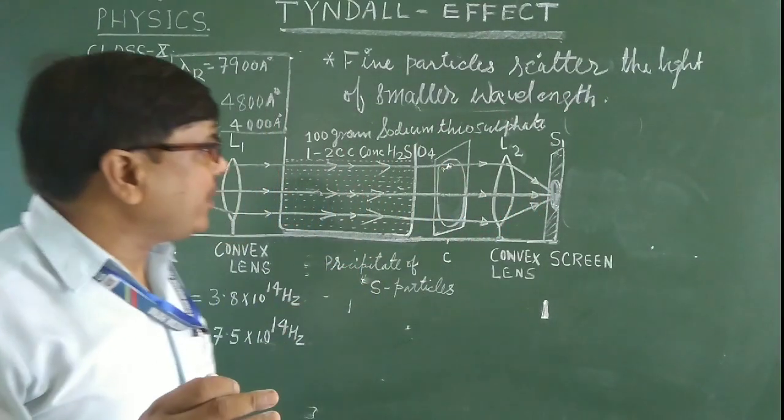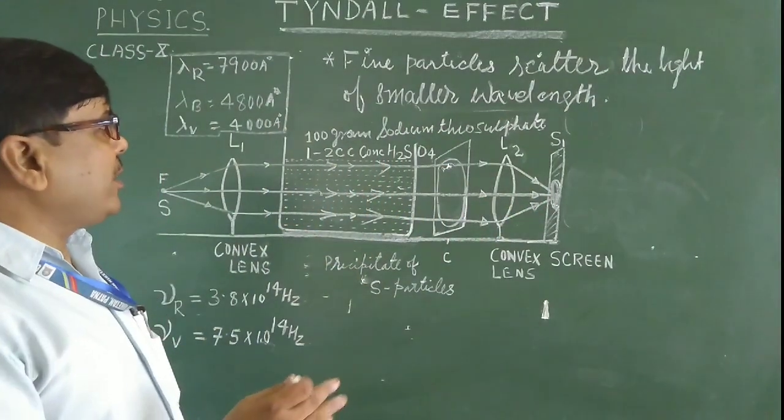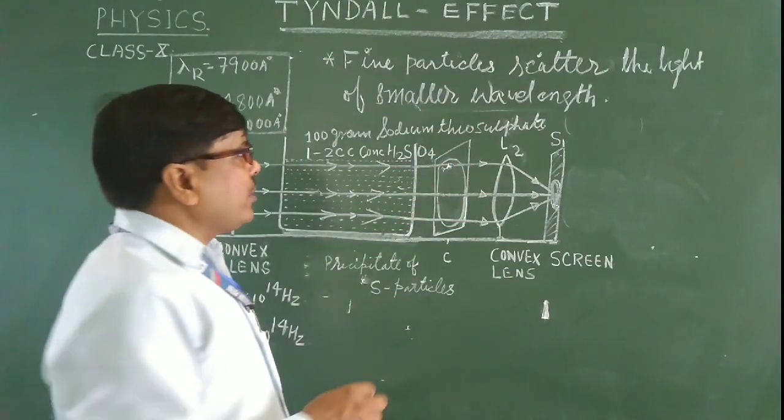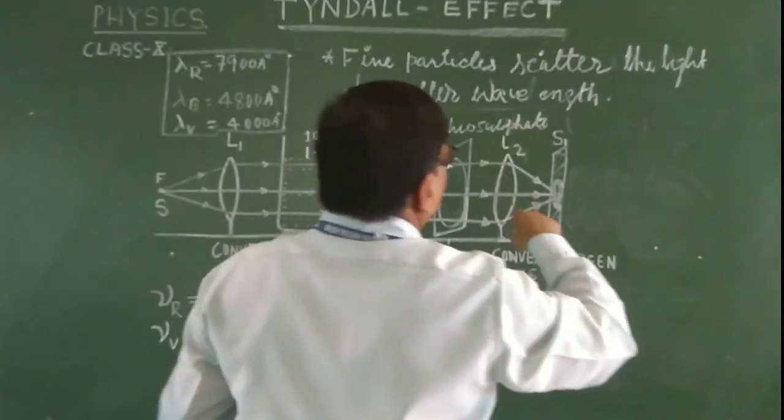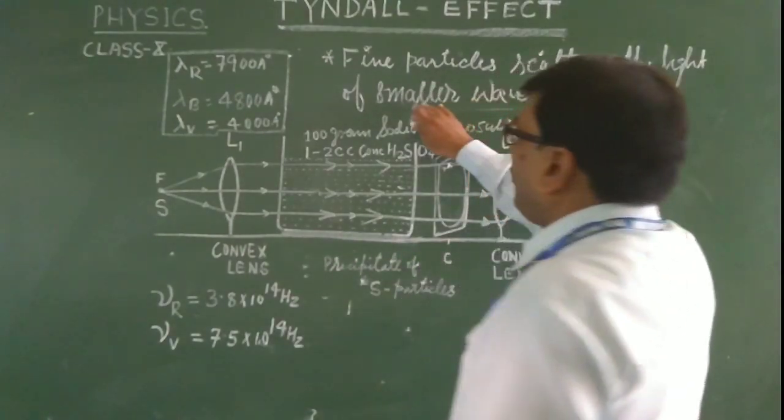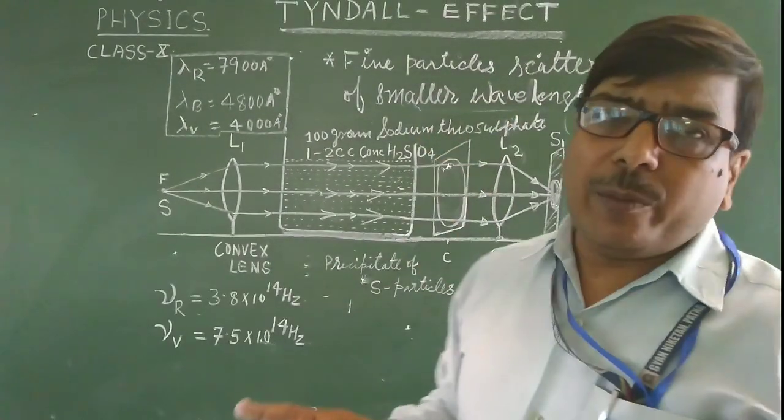So blue light is scattered by these smaller particles because the wavelength of blue light is small.